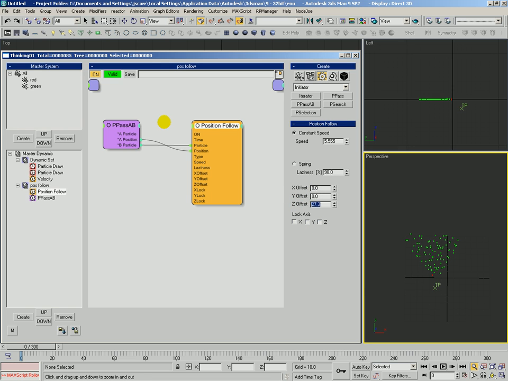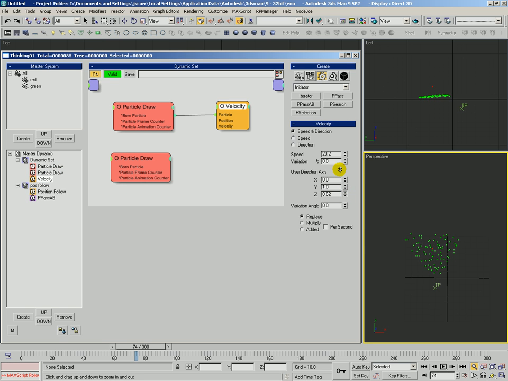Let's go ahead and remove that offset first, and let's go ahead and see. Let's say we don't want the particles to actually change in x at all, so we'll go ahead and lock x, and what will happen is now they're only going to follow in y and z, so they do not head inward in the x-axis at all. And if we wanted to prevent them from moving in the y, we could do that as well, but that doesn't make a whole lot of sense because our red particle doesn't actually go up in z at all. We could make him do that and see what happens.